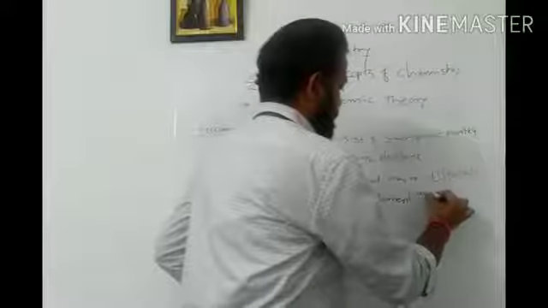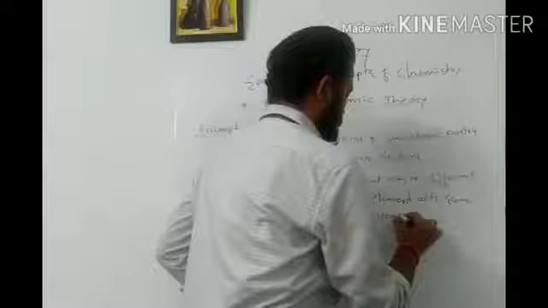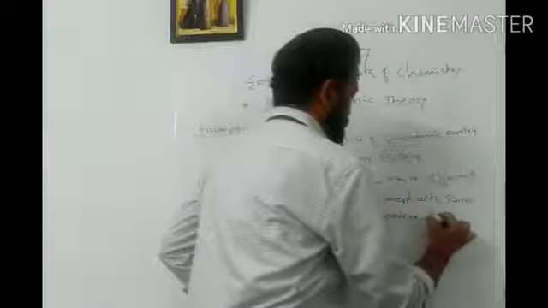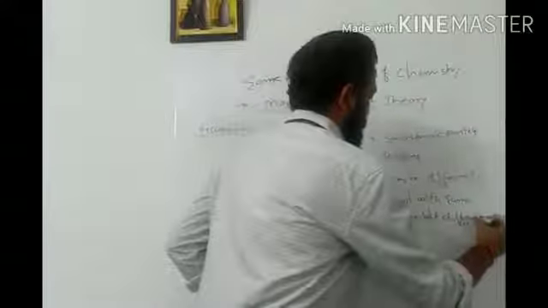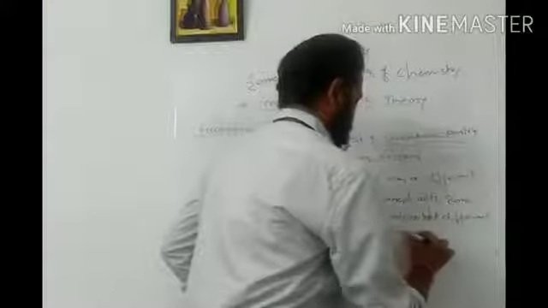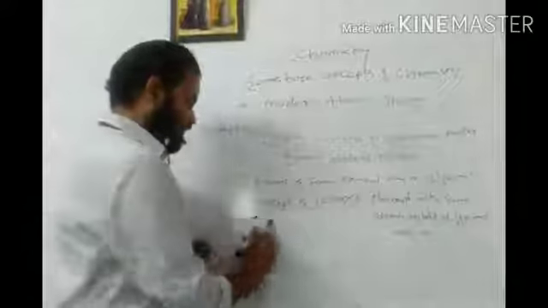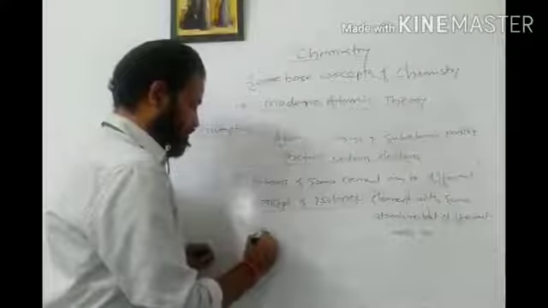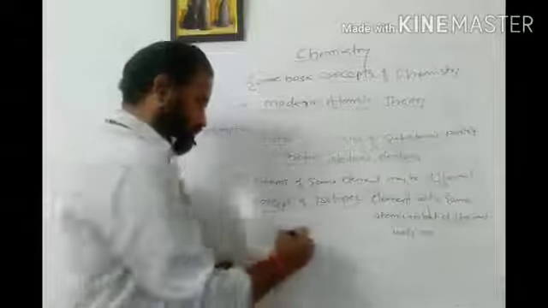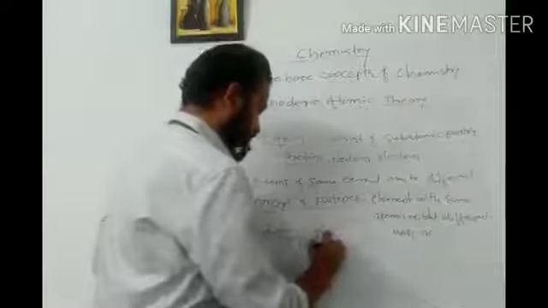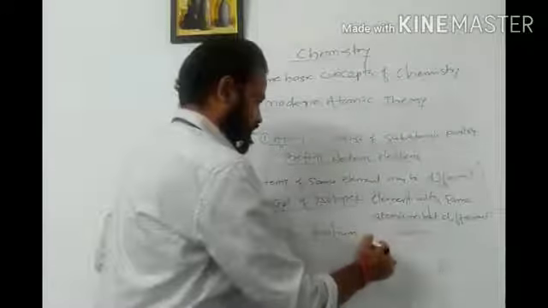Elements with the same atomic number but different mass number. For example, if I take the example of isotopes, hydrogen. Hydrogen is the element having three isotopes. The first one is known as protium, having atomic mass number 1.